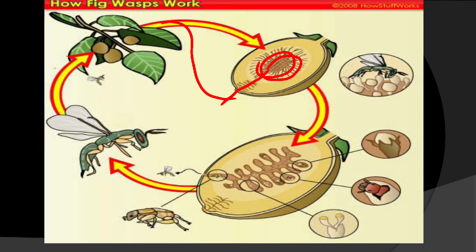Now it goes inside to lay eggs, and after some time it lays eggs there, and simultaneously it pollinates some female flowers, because it is having pollens. I am talking of the female wasp. It comes inside to lay eggs, and at the same time it pollinates the female flowers.